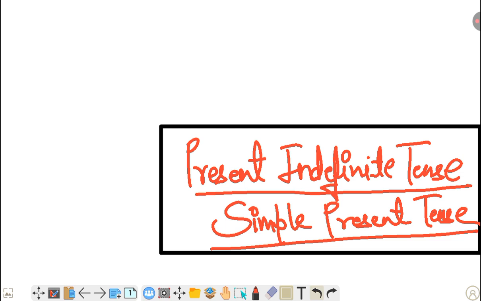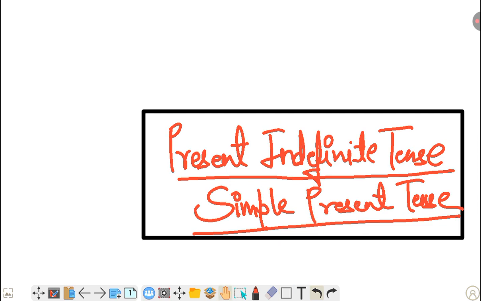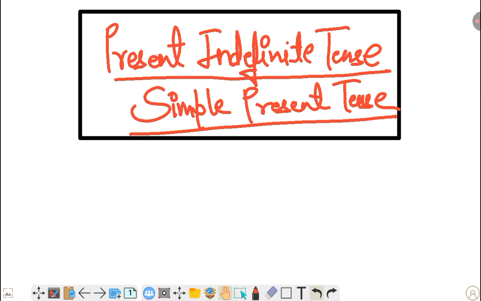It is also called simple present tense. Okay, so present indefinite tense or simple present tense we are going to start, my dear students.